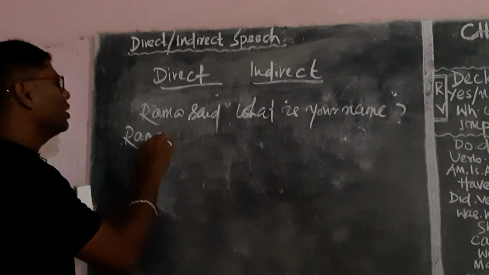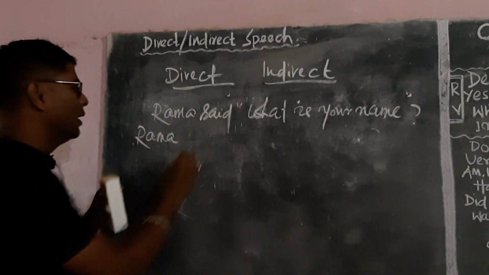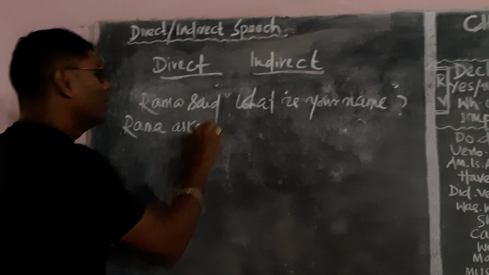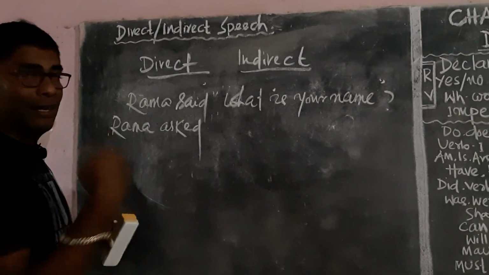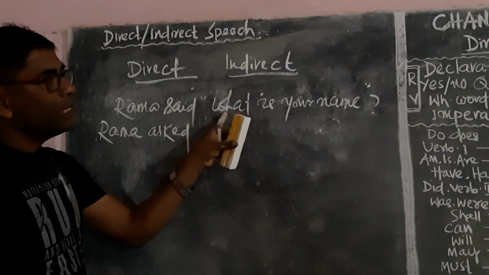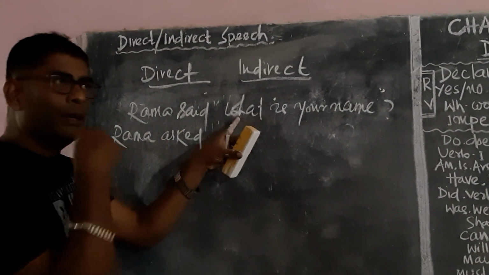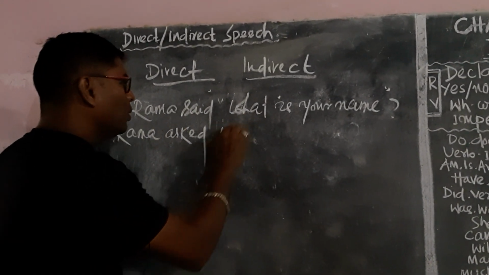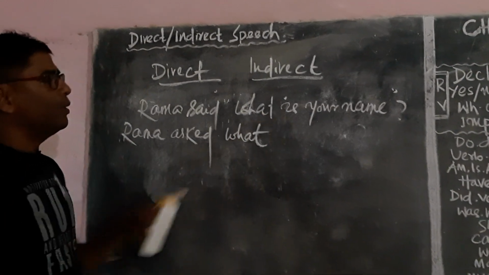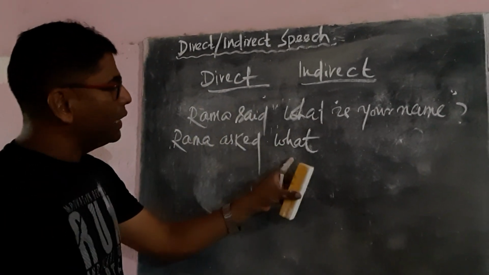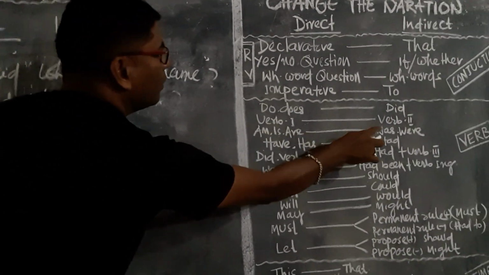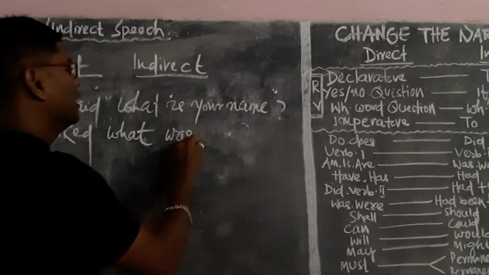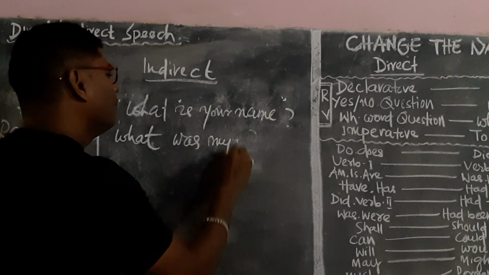Like the same procedure, we should not write Ramo said, we write Ramo asked, because the question mark is there. So Ramo asked. Now it is time to bring the conjunction. The WH word is itself a conjunction, so we should not bring any other conjunction. So the conjunction is the WH word, what. Ramo asked what. Is turns into was. Your name turns into my name.